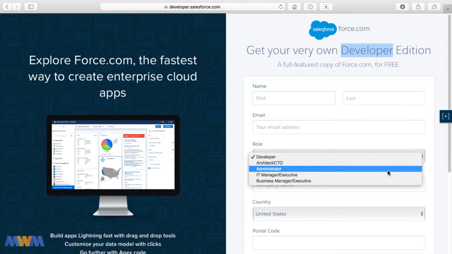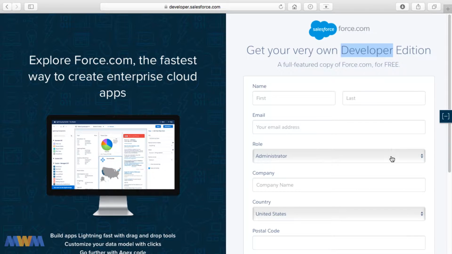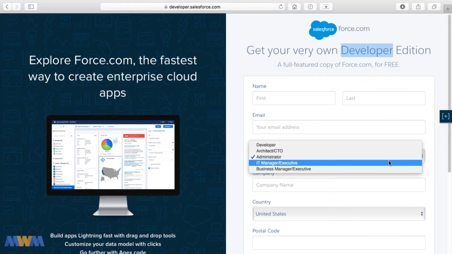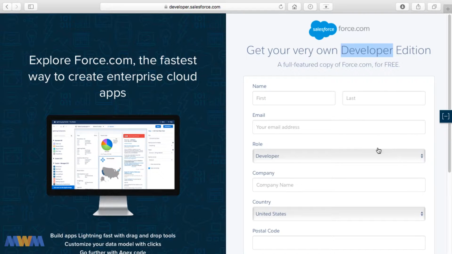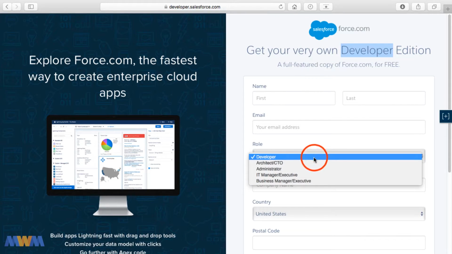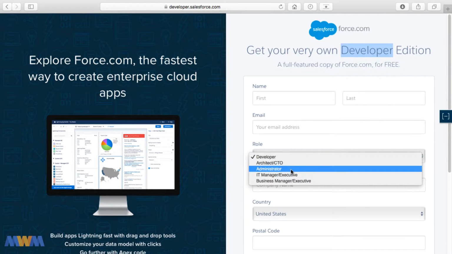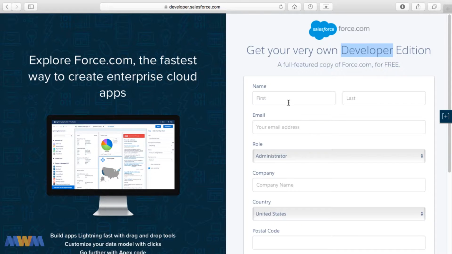I get that question a lot, is should I select administrator or should I select developer? And so as far as I can tell, regardless of what you choose, it doesn't impact what type of account you get. This is just Salesforce's own way of figuring out who you are and what you do so they can more effectively market to you and also provide you with their own resources that are geared towards either a developer or an architect or business manager or executive. And so I'm going to select administrator, but you select whatever applies to you, and then you fill in the different fields of this form. And at the end, you click submit.